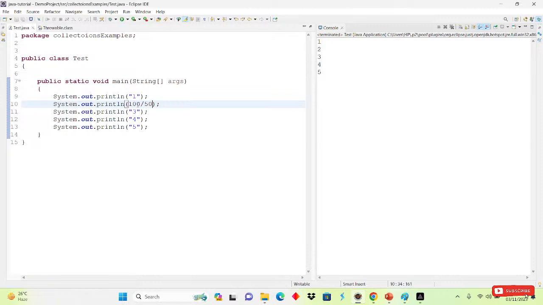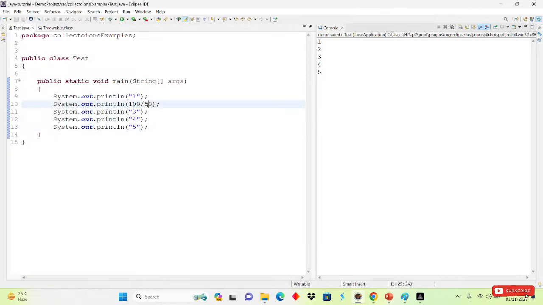Dagaon is saying 1 2 3 4 5. Anyone having another answer? Rajesh is saying 1 2 3 4 5. If I run this, we will get the same thing, because 100 divided by 50 means 2, right? So here 2 only we will get. If I run this, 1, then 2, then 3, then 4, and 5 we will get here.